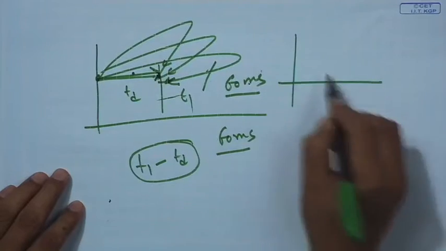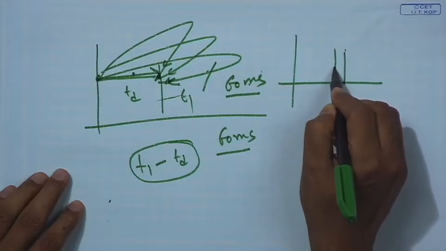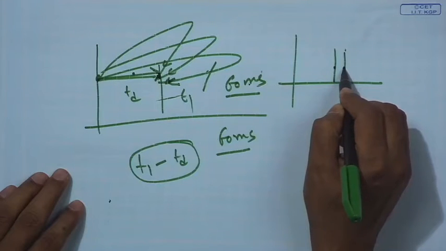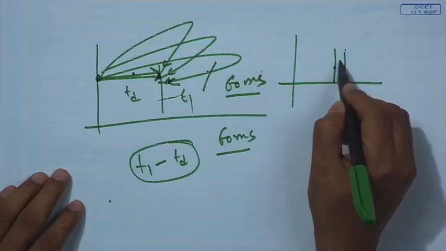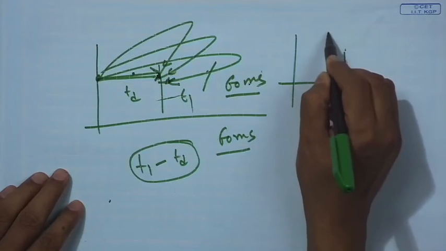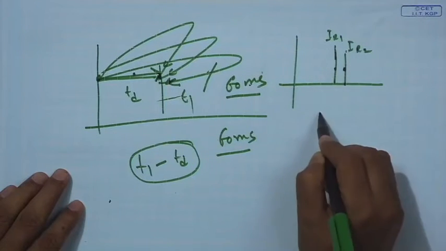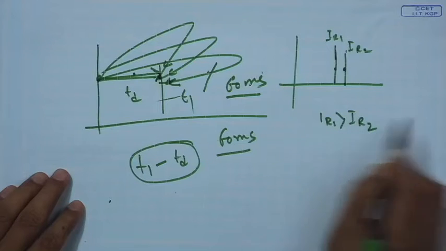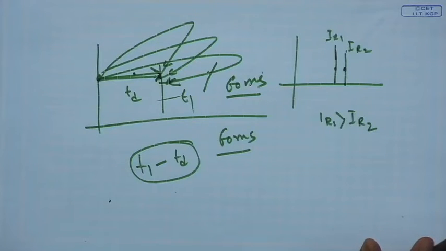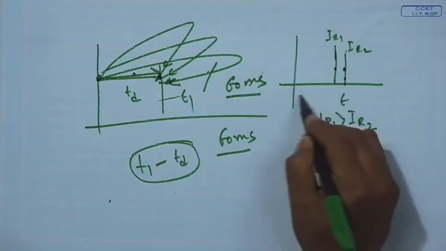So, generally, since the first reflection path is less than the second reflection path, as per the inverse square law, there will be a 3 dB decay. So, I can say the first reflection intensity IR1 must be greater than IR2, because a larger path is taken by the second reflection.